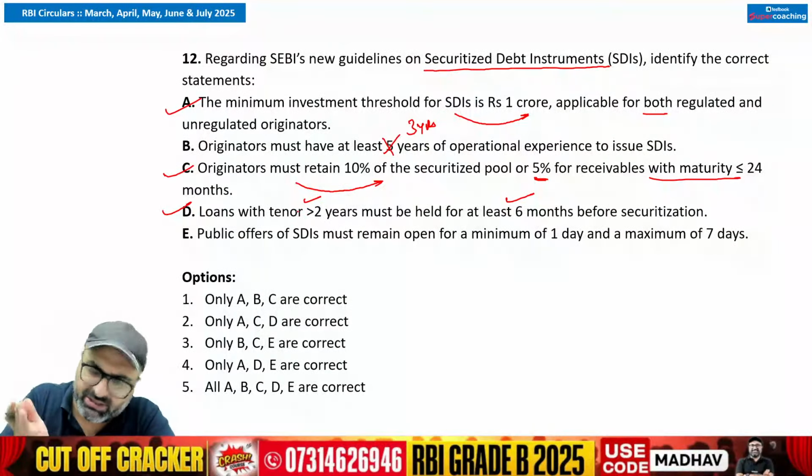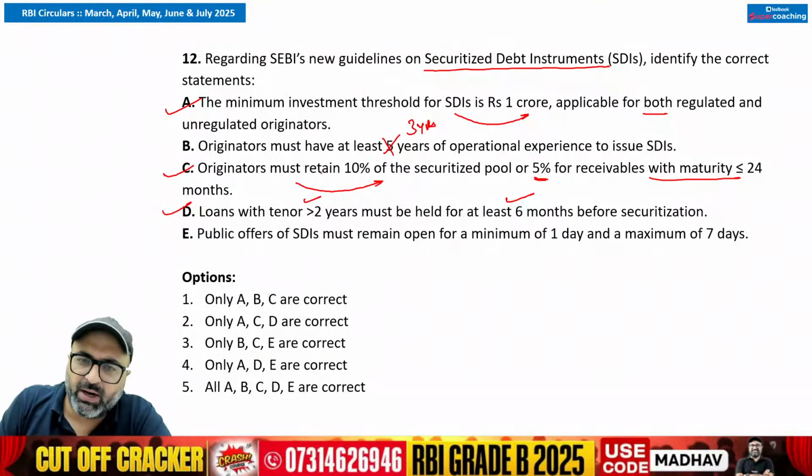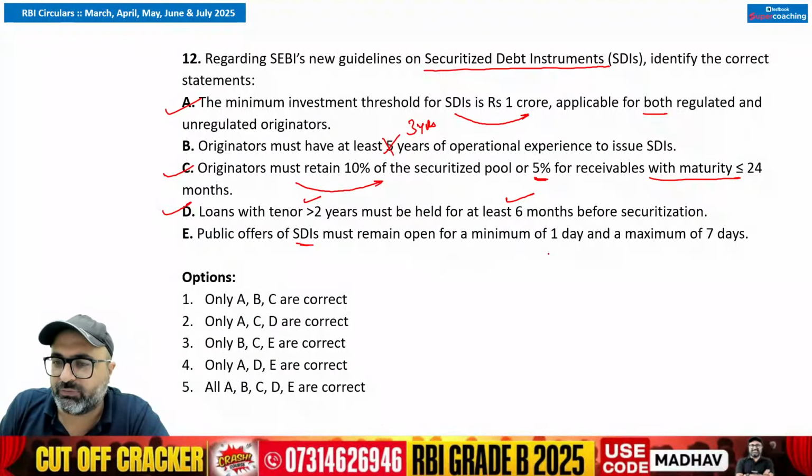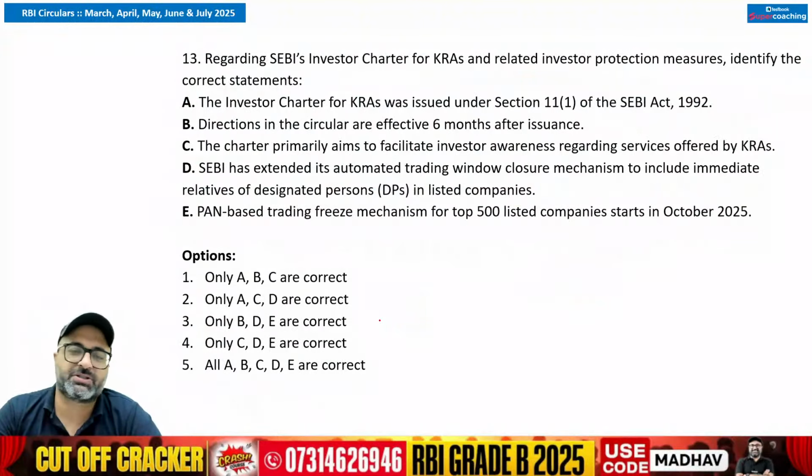If the loan tenure is less than 2 years, then it should be held by the bank for 3 months before securitization. Public offers of SDIs must remain open for minimum 3 to 10 days. So answer to this particular question is second option. A, C, D, E and B options are incorrect.